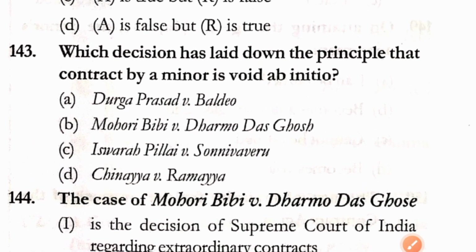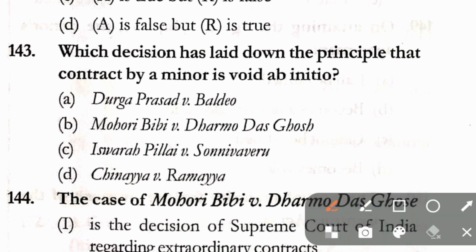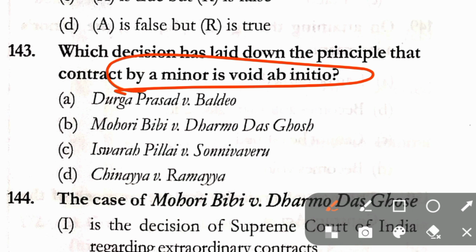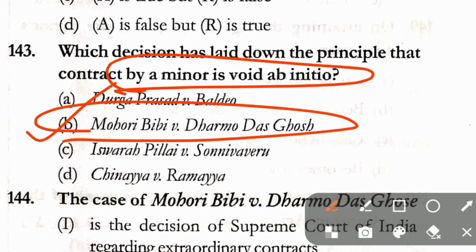Question number 143. Which decision has laid down the principle that a contract by minor is void ab initio? Here correct answer is option B, that is Mohri Bibi versus Dharmadas Ghosh.